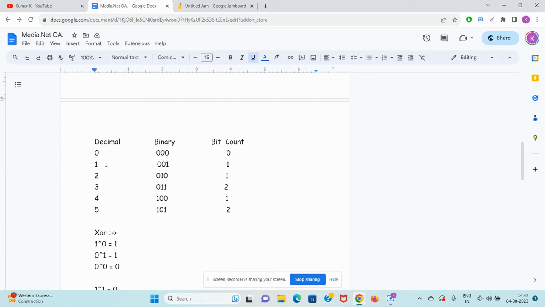Okay. So guys, these are the decimal numbers you might know if you're a CS student: 0, 1, 2, 3, 4, 5. If you convert the decimal numbers to binary numbers, they will look like this. See, 000, 001, 010, like this, like this, like this.